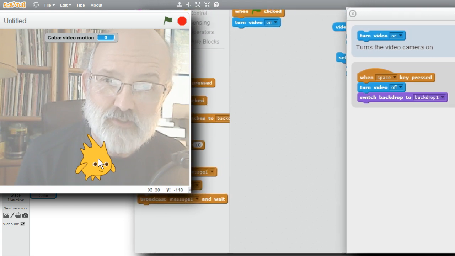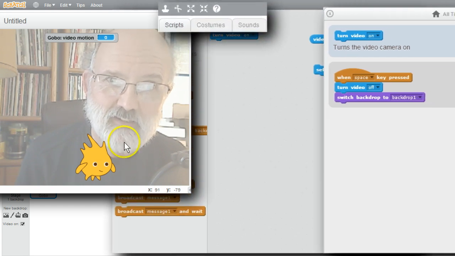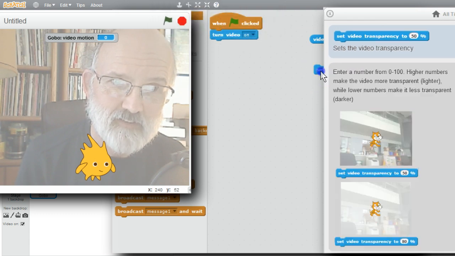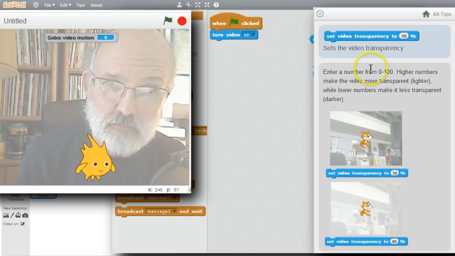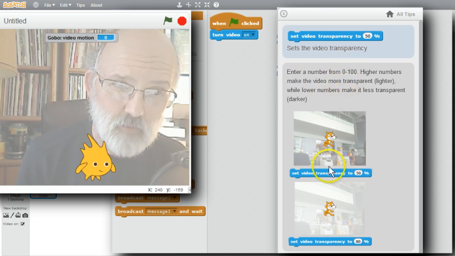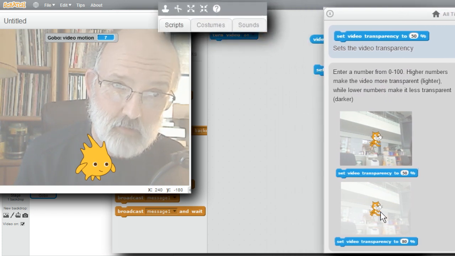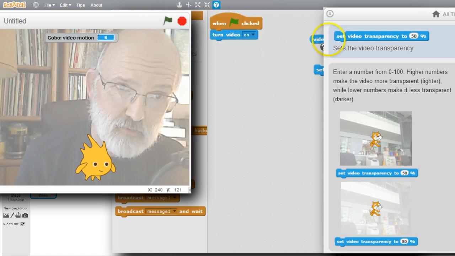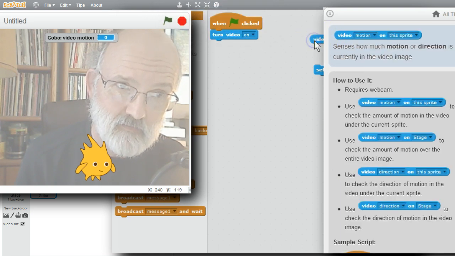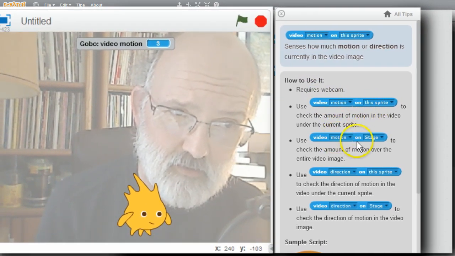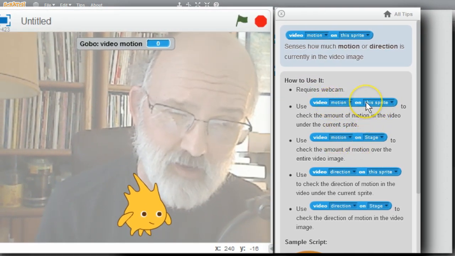I can look at help for set video transparency. Go to block help. Set video transparency. It takes a number from 0 to 100. The higher the number, the more transparent the background is, the less you see of it. I can look at block help for video motion. Block help, video motion. It can sense how much motion there is behind a sprite or the stage. I'll only use the video motion behind the sprite.